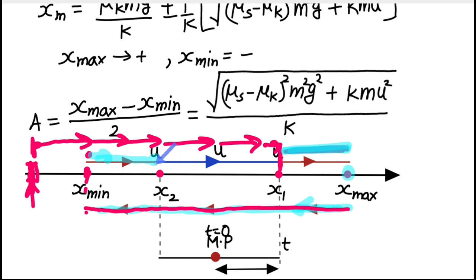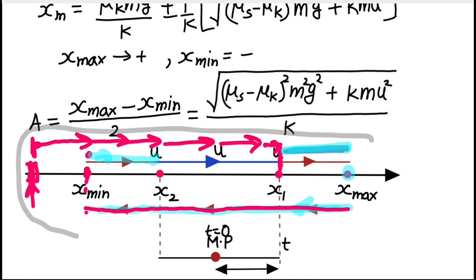So after this part, this block will continue to move with the same velocity u, and again at this value of x1, the limiting force is just equal to the static friction, and just after this point, again the SHM motion will happen, and this part of the motion will continue to happen, right?